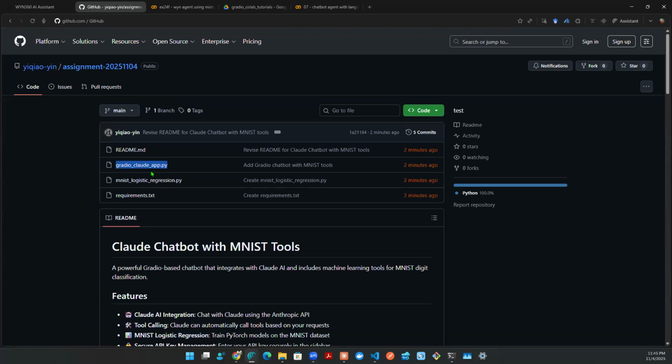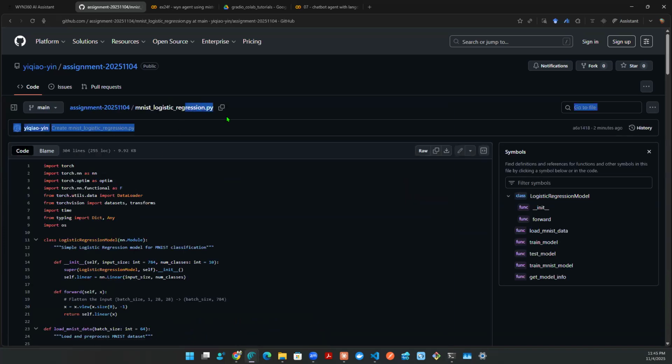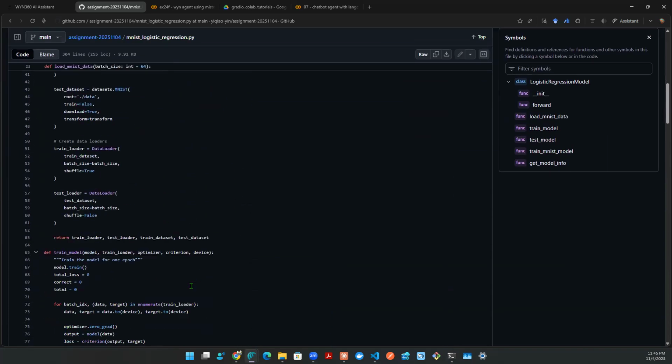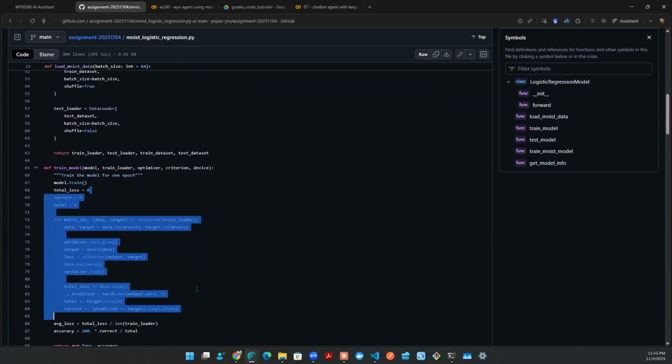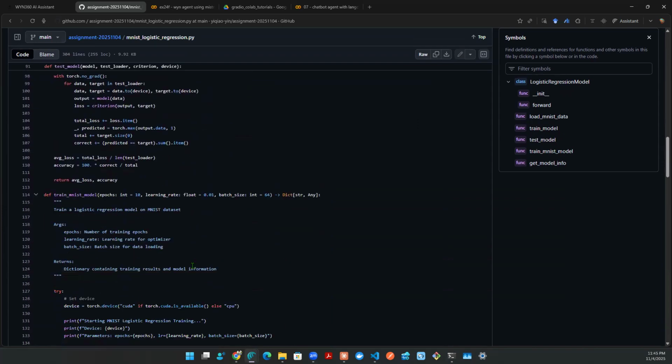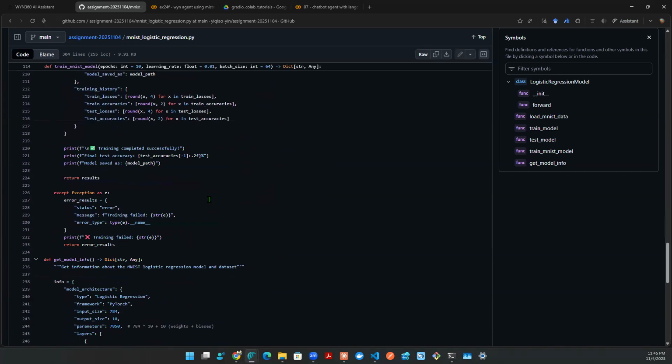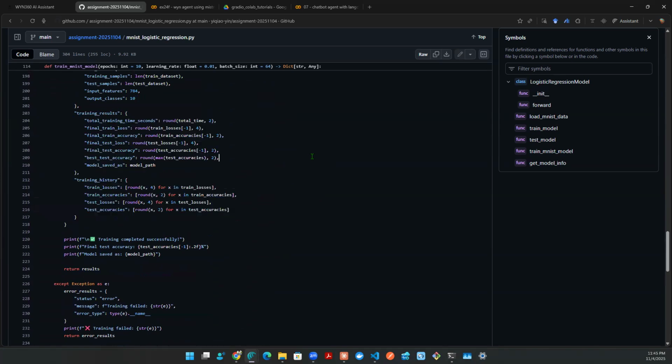And last but not least, to finish up the agentic framework, to finish up the tool calling portion of this project, you also have this .py script that is some sort of a data science project. So in this case, you have a .py script that is an MNIST logistic regression model that builds a model, loads a real data set, and then trains a model on the spot, and in the end tests it. Here's how you test it, and then it will train it and produce some sort of results, right?